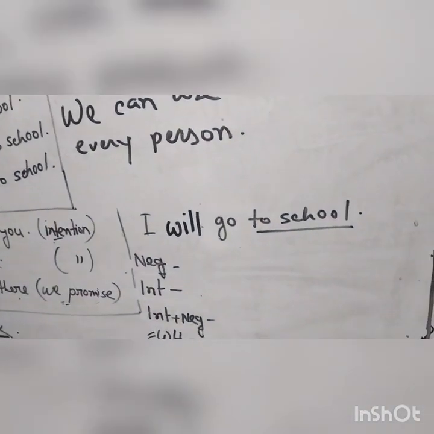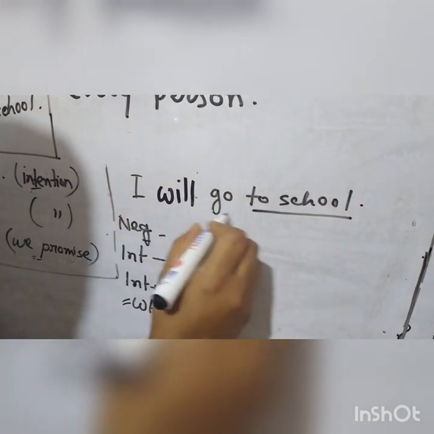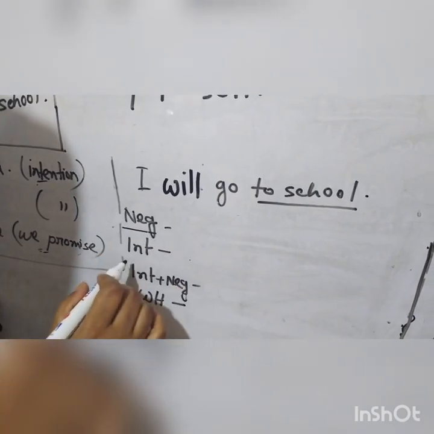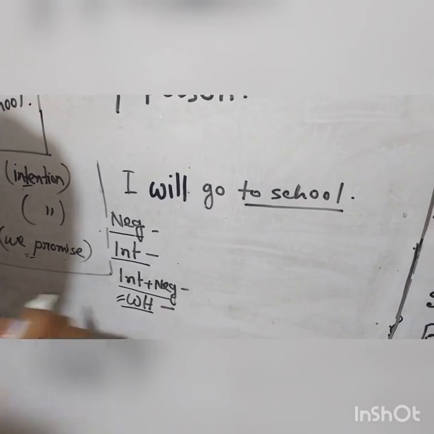Okay, now look at the board. I am here. I will show you something. I will go to school. Negative, I have written the short form. Negative means na bodhok, interrogative means proshno bodhok, and then interrogative negative and WH question.